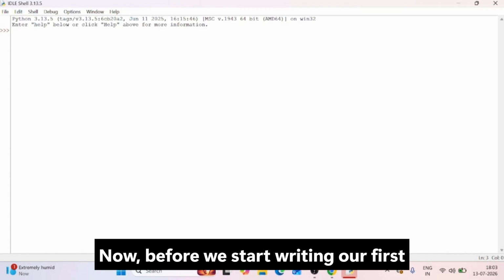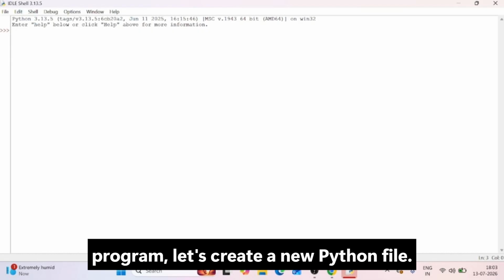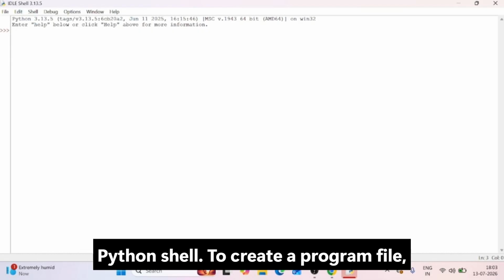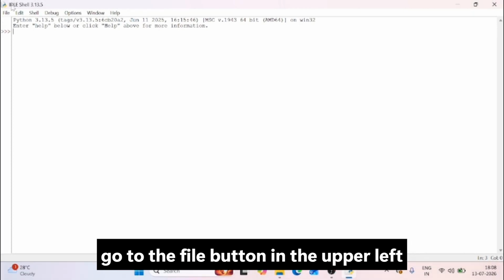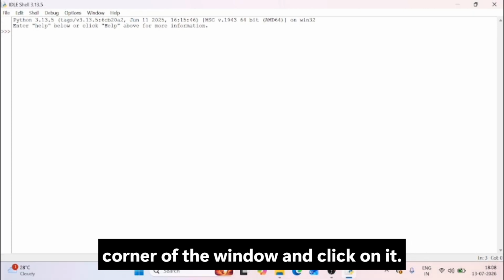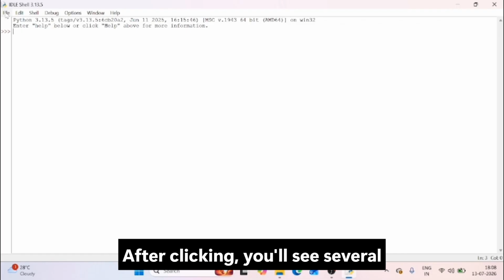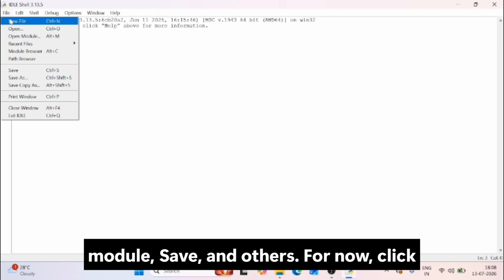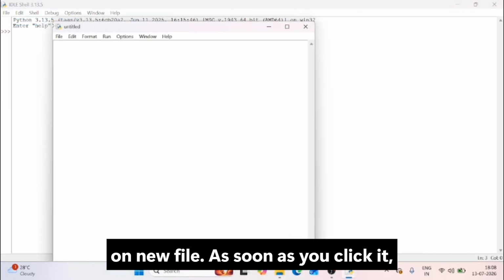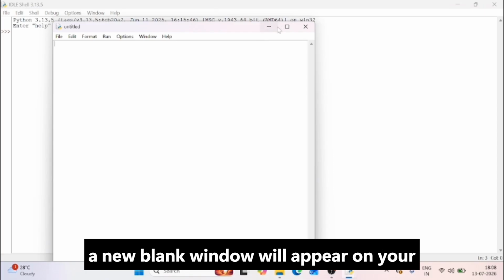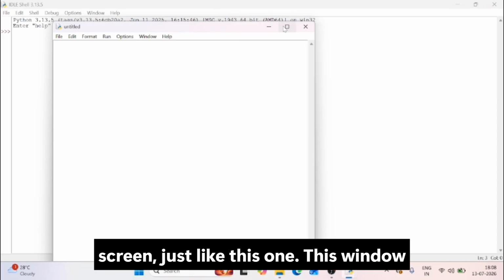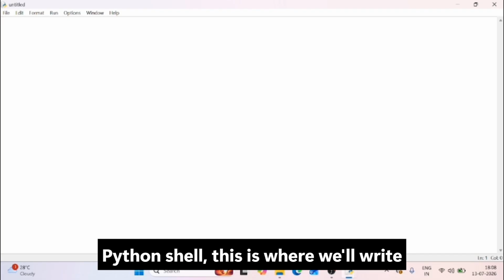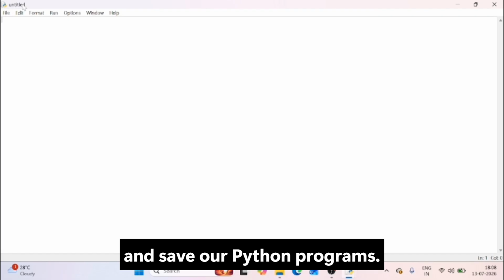Now, before we start writing our first program, let's create a new Python file. As you can see, I'm currently inside the Python shell. To create a program file, go to the File button in the upper left corner of the window and click on it. After clicking, you'll see several options such as New File, Open, Open Module, Save, and others. For now, click on New File. As soon as you click it, a new blank window will appear on your screen, just like this one. This window is called the Editor window. Unlike the Python shell, this is where we'll write and save our Python programs.